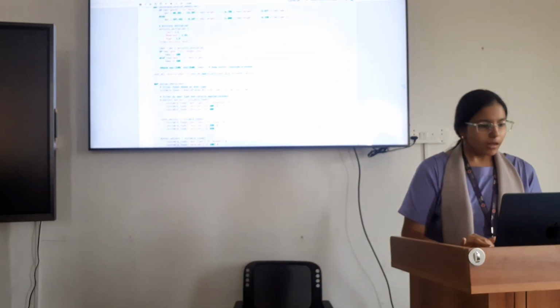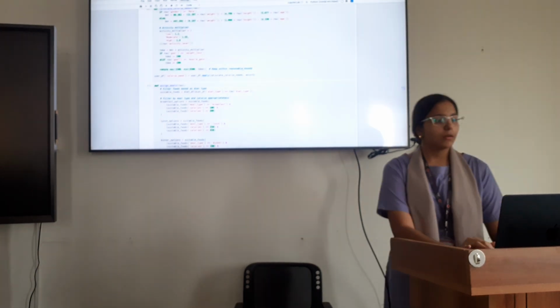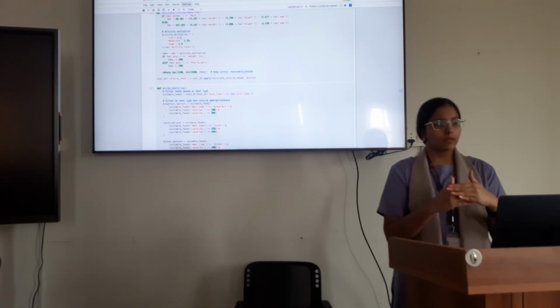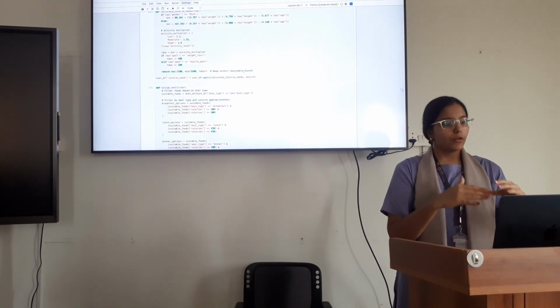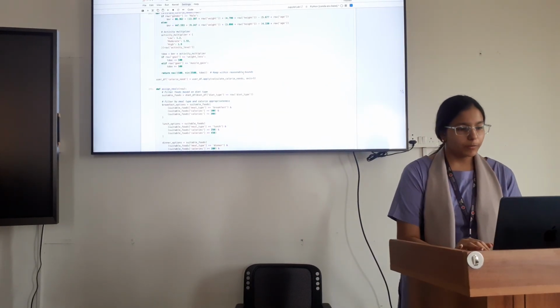Then I am using the filter based on suitable food. Here I am classifying which food should be opted for breakfast, which for lunch, and which for dinner, according to the calories which you have calculated before.